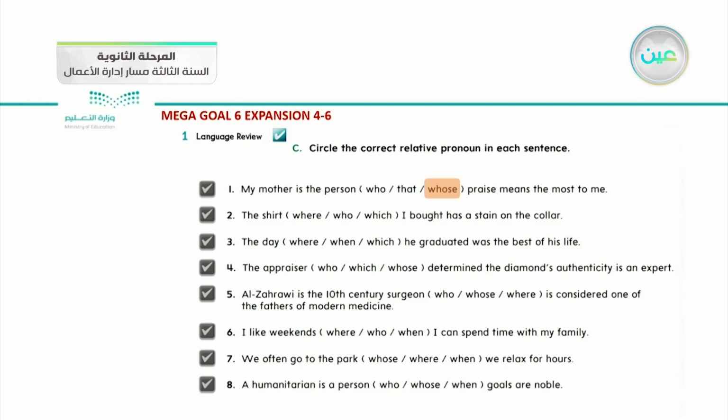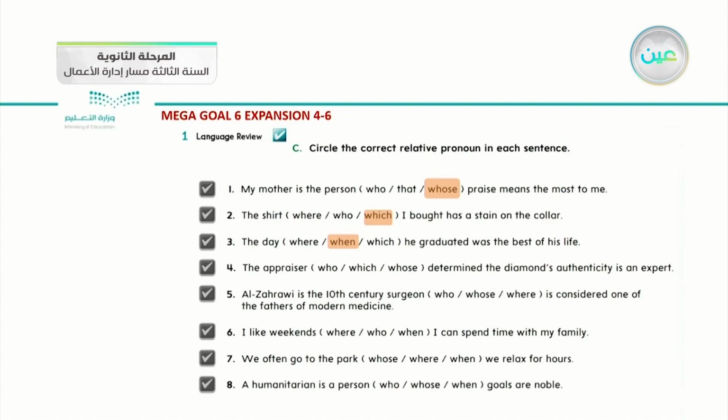Number 2. The shirt where, who, or which I bought has a stain on the collar. What do you think? They talk about a shirt, so this is a thing. We can use which. Number 3. The day where, when, or which he graduated was the best of his life. Okay, it talks about the day. So what is the suitable word with it? It is when.